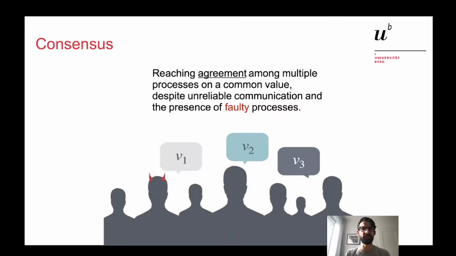Let's start by recalling the definition of consensus. By consensus, we mean reaching an agreement among multiple processes on a common value, despite unreliable communication and the presence of faulty processes. In this work, we consider Byzantine faulty processes. This means that processes may arbitrarily deviate from the protocol associated with them.